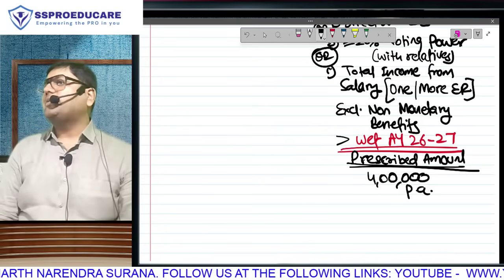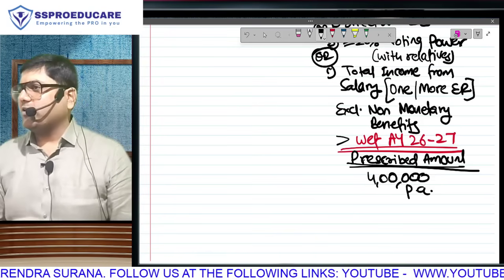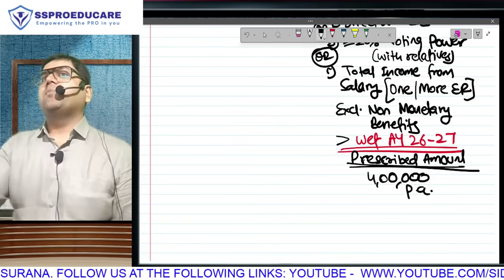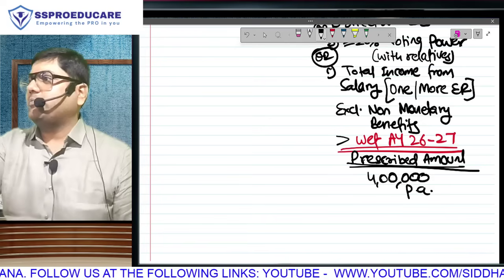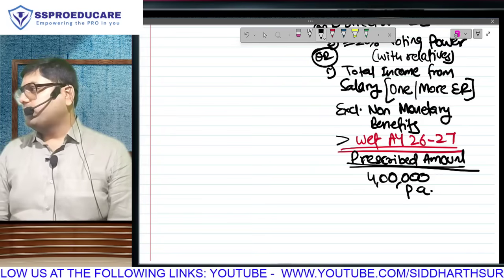If not mentioned, abhi time pass mat karo. Just telling you that whenever you bother to open your textbook, if not mentioned, so now we have the prescribed amount. Textbook mein you will probably find the words prescribed amount, but now we know the amount also. So if not mentioned, you can mention in the textbook also 4 lakh.